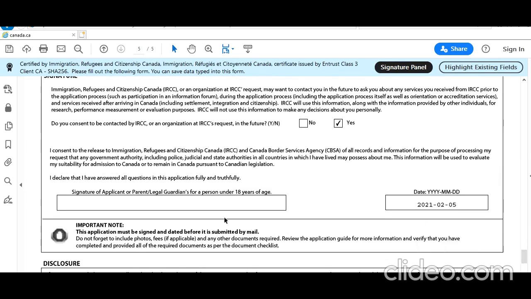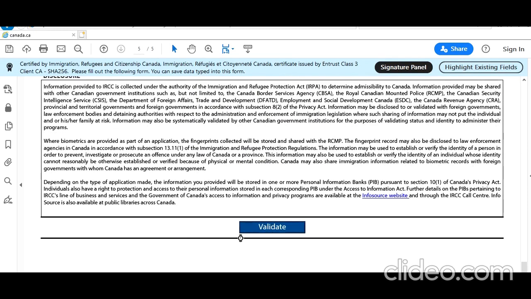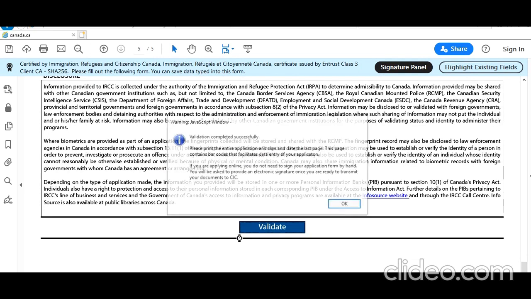For online applications, you don't need to physically sign. You sign the whole application at the end by typing your full name and answering a security question. Validation is important because your form needs to be validated before it will be accepted by the system.